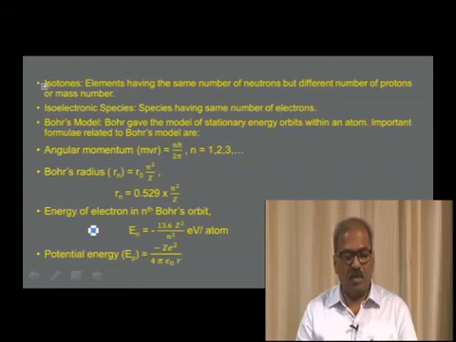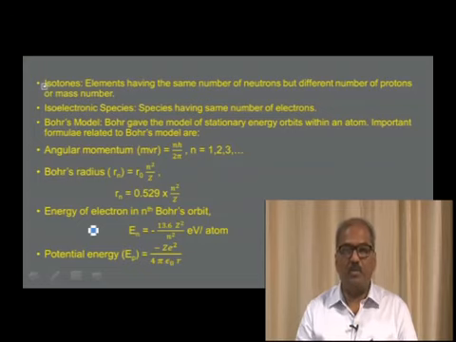Bohr's model of hydrogen atom. Bohr, after studying quantum mechanics, put forward his idea about the structure of atom, the hydrogen atom. According to Bohr, the electrons revolve around the nucleus in closed concentric stationary energy levels, also known as orbits.